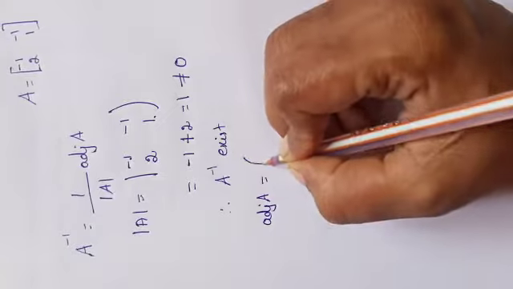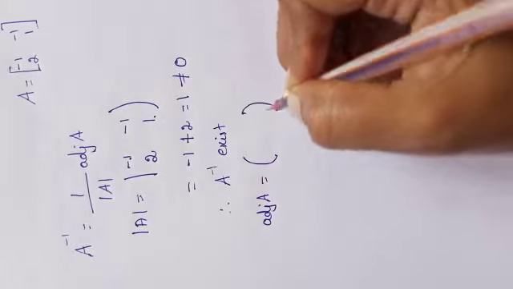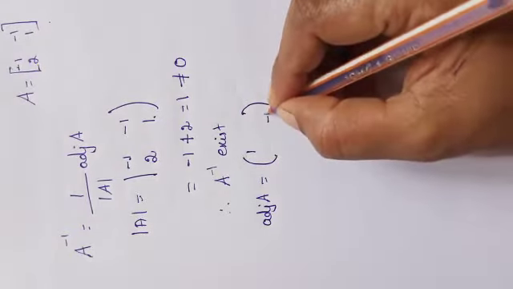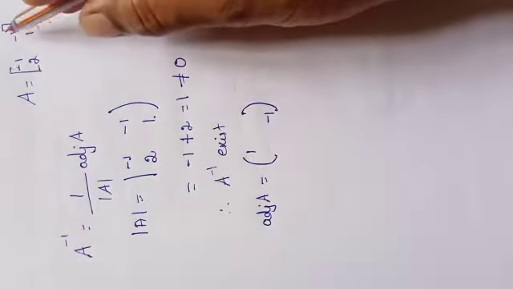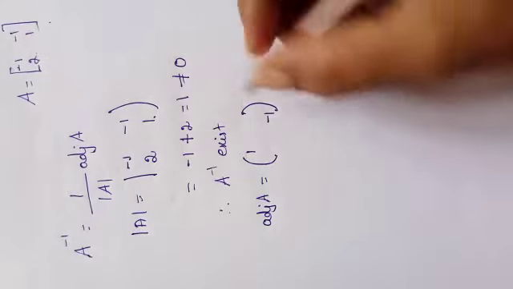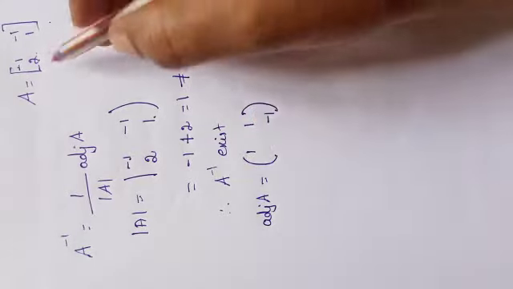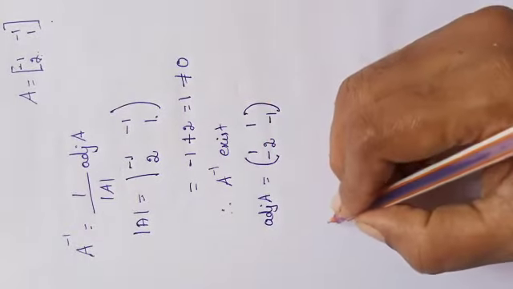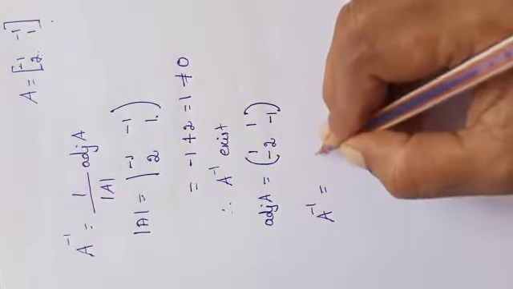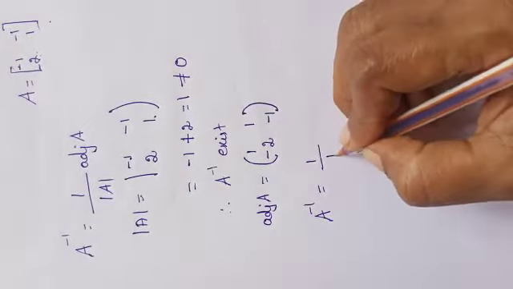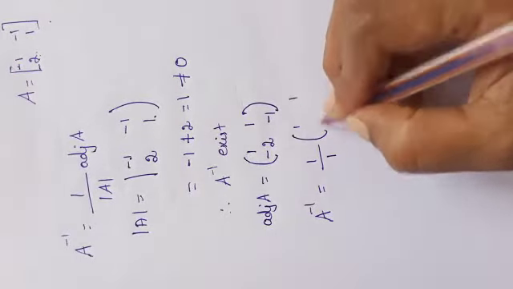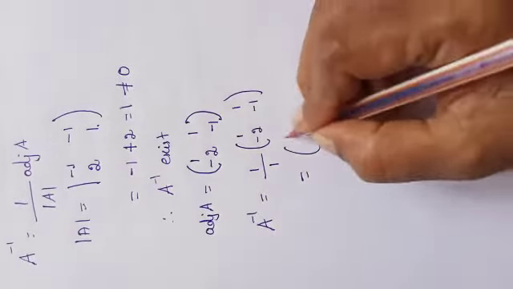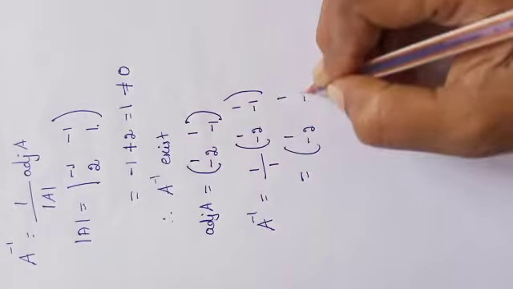adj A is equal to, since it is a 2 by 2 matrix, directly we can write, isn't it? Exchange the main diagonal, so 1, minus 1. And change the sign of the other diagonal. So minus 1 means plus 1, and here it is plus 2. So our answer will be minus 2. Now, substitute in A inverse is equal to 1 by determinant A into adj A, 1 into adj A, 1 minus 2 minus 1. Therefore, our answer is 1 minus 2 minus 1.